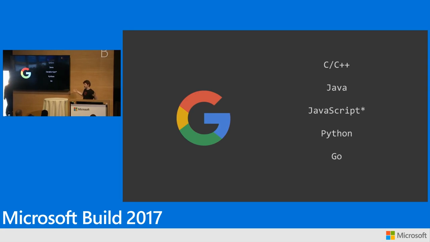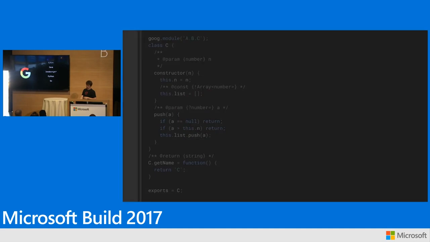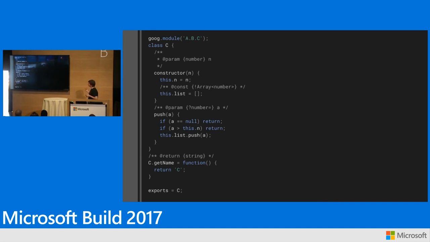We have this gigantic repository, right? So we need to be able to do things like automation. We need to be able to do renaming of code across the entire repository. So we have some rules and restrictions. There's an asterisk on JavaScript there, and I'll show you why here. JavaScript is a thing that we've written all of our front-end code in for a long time. But we actually write it in kind of this special flavor of JavaScript.